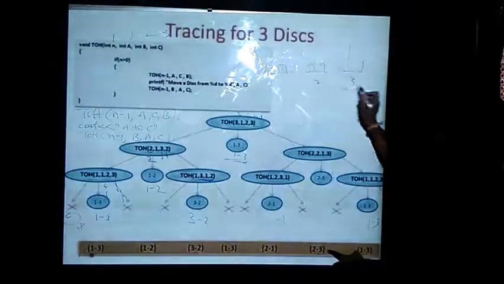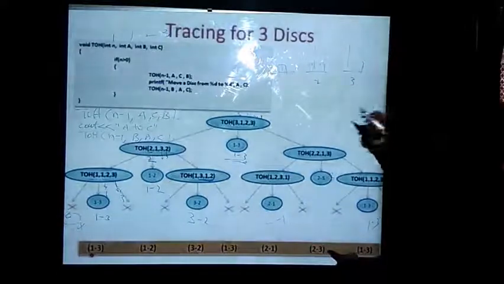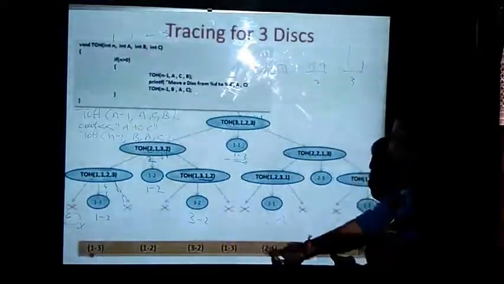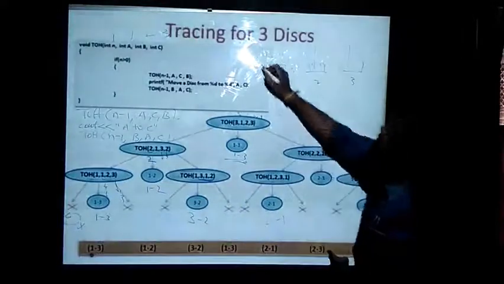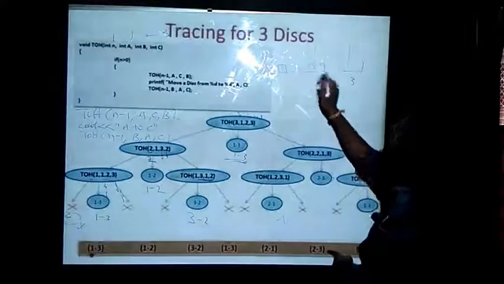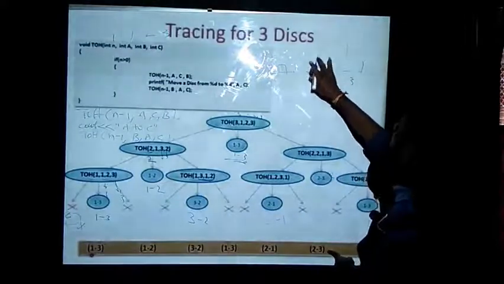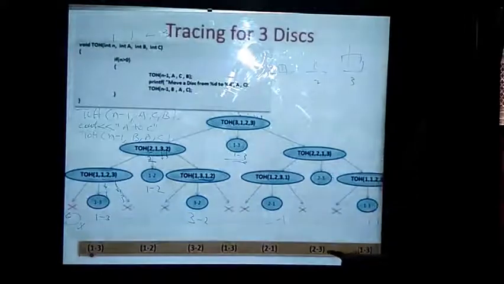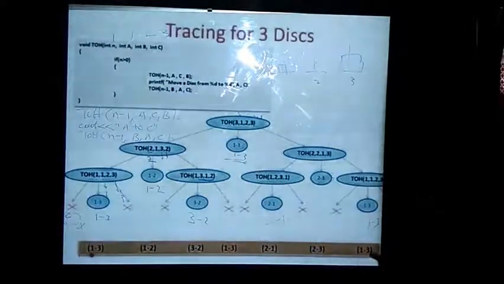2 to 3. That is from the second tower to third tower. Then this is your 1, 2, 3, 4, 5. This is the sixth step. So I need to transfer this disk to the third one. That is, I will erase this and I will place it in the third tower. Okay, after this, the final is 1, 2, 3.